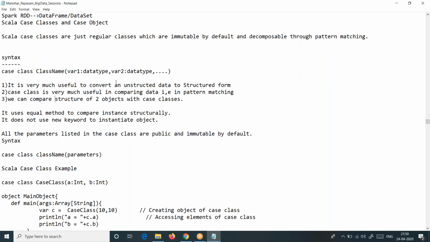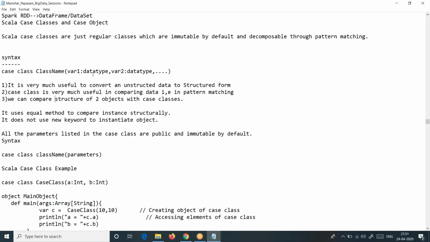Got some idea now about case classes? Let us quickly conclude how case classes are useful for us. First, a case class is nothing but an immutable object. Second, it is similar to a regular class, but we declare it with the keyword case. Third, it is very useful to convert unstructured data to structured data in our Spark program.